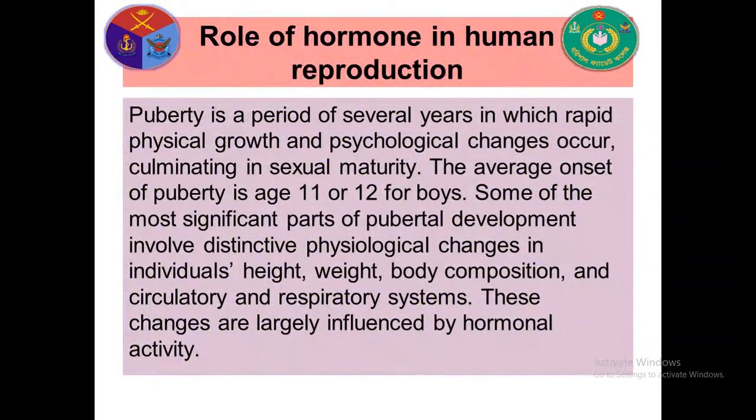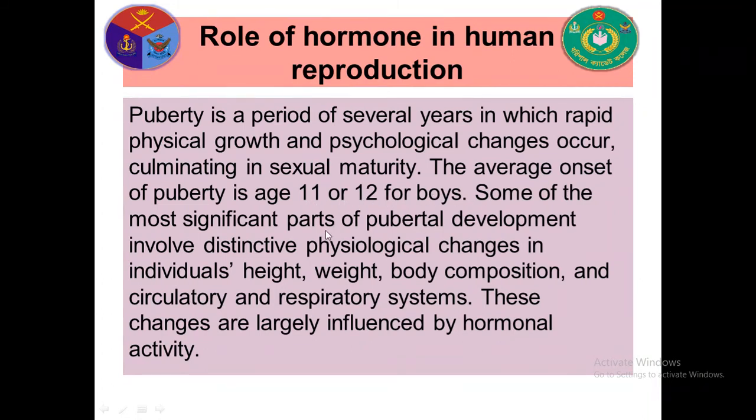Puberty is a period of several years in which rapid physical growth and psychological changes occur, culminating in sexual maturity. The average onset of puberty is age 11 to 12 for boys.